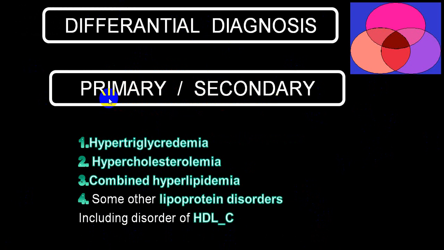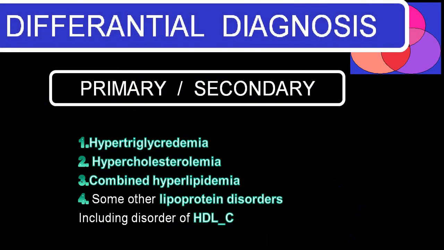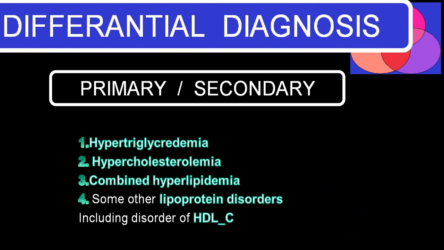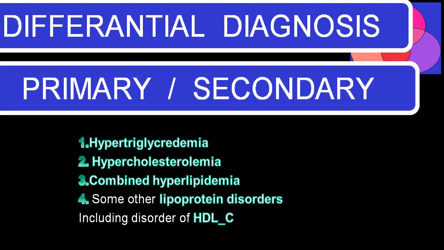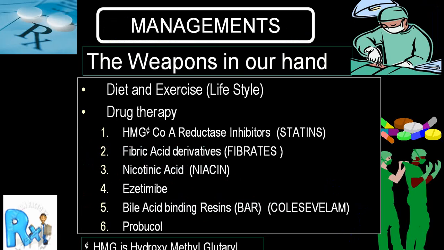Always try to differentiate between primary and secondary and try to identify the etiology as much as possible, and try to find out what type of disorder it is. Management will include diet and exercise, which we call lifestyle modification, and drugs, and among drugs we divide into statin and non-statin.